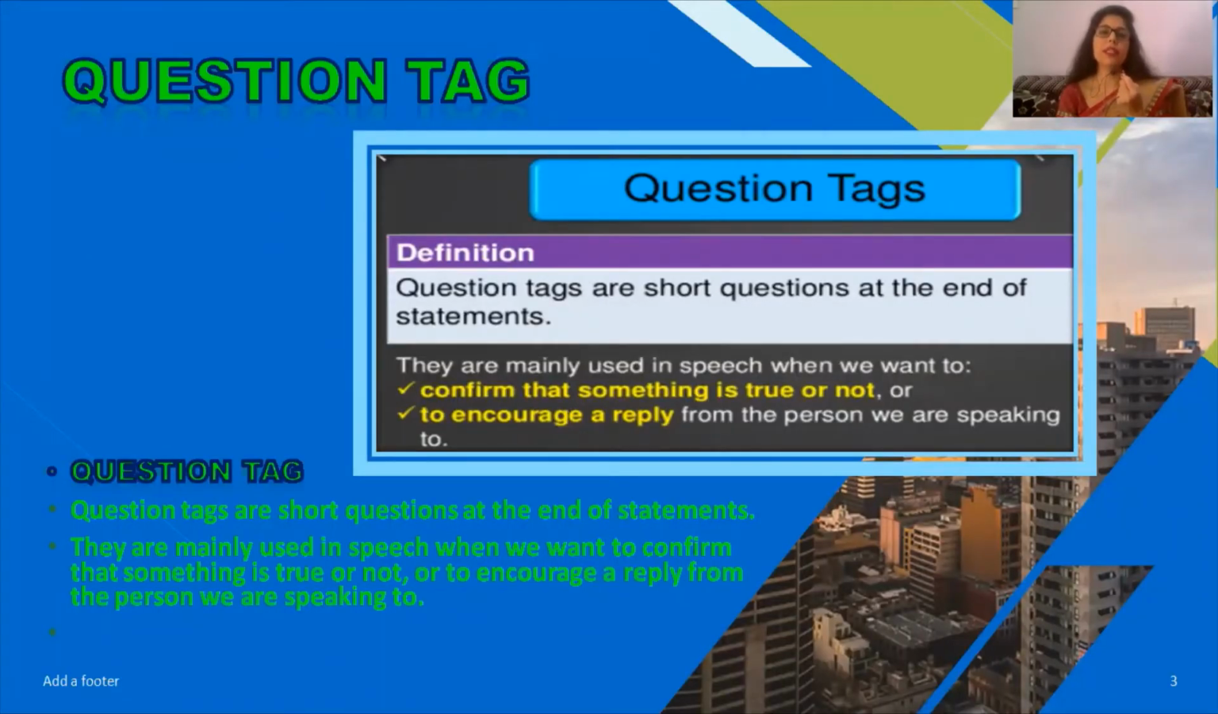Now, question tags are short questions at the end of the statement, if we define it in this way. We can see that they are mainly used in speech when we want to confirm that something is true or not, and in another case to encourage a reply. Question tags are short questions at the end of the statement and they are mainly used in speech when we wish to confirm certain information.